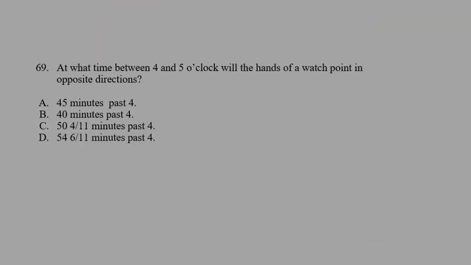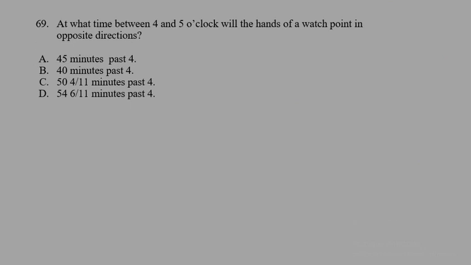Now let's move on to the next question. So here we have question number 68. Question 68 says, what time between 4 and 5 o'clock will the hands of a watch point in opposite directions? So here we need to find the time at which point between 4 to 5 the hands will be opposite to each other.